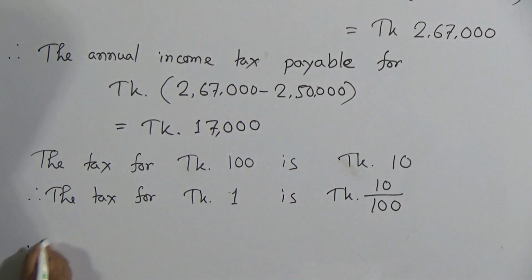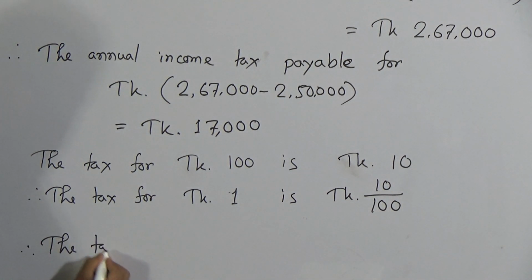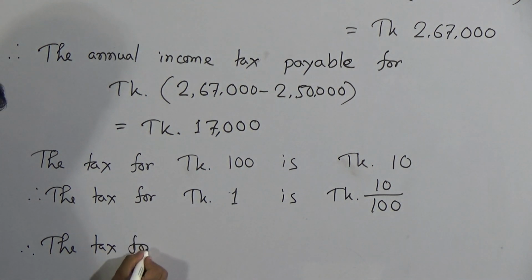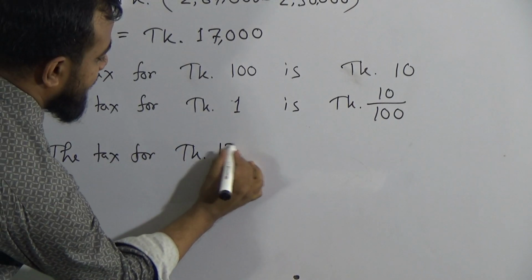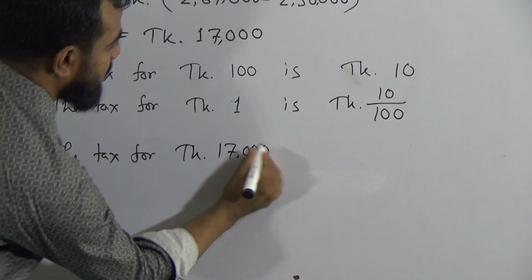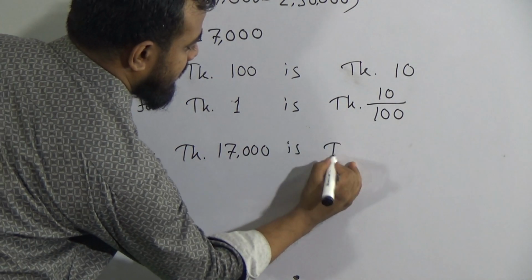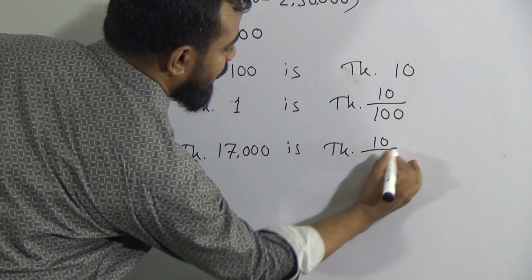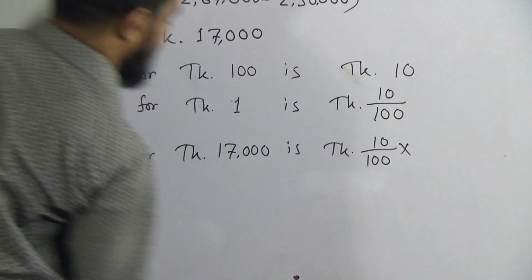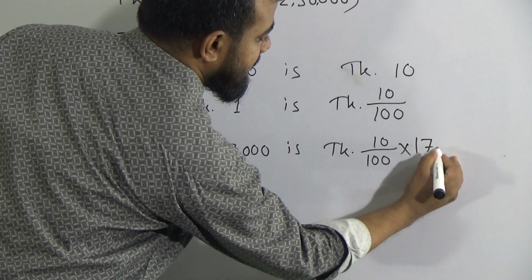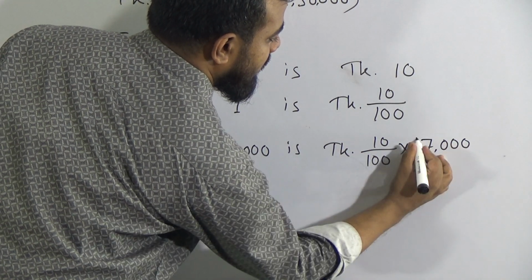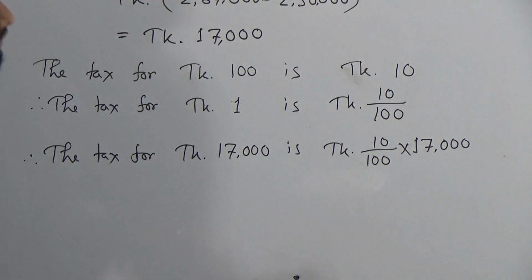Now, therefore, the tax for taka 17,000 is taka 10 over 100 multiplied by 17,000. Now we can cancel the denominator and the numerator.